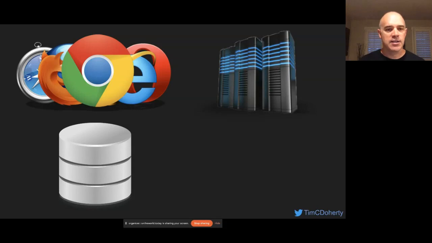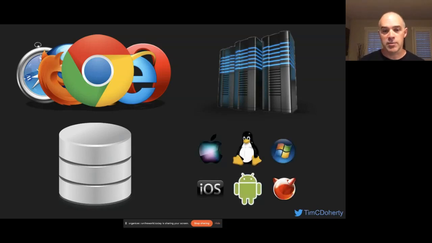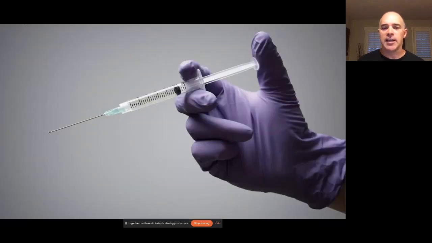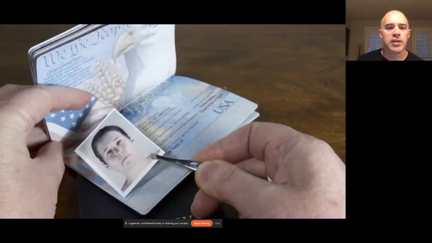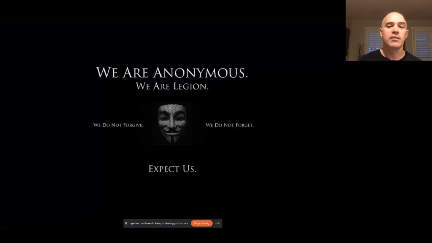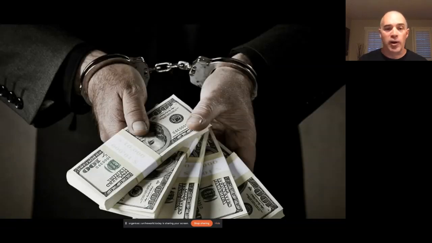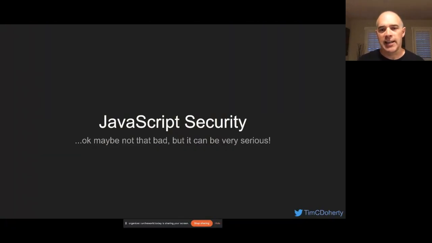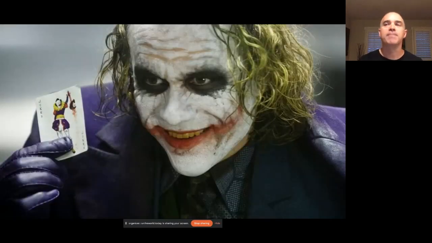It's also a first-class citizen in many databases and even operating systems at this point. It is so broad in its deployment that the surface area continues to expand, which means that attack vectors continue to expand. And it turns out that even with lowly JavaScript, using techniques like injection and forgery, malicious people can perpetrate all sorts of crimes, including defamation of character, defacing websites, financial crimes, identity fraud, and even the zombie apocalypse. All right, well, maybe not that last one. But the point being is that even with lowly JavaScript, exploits can be very serious.